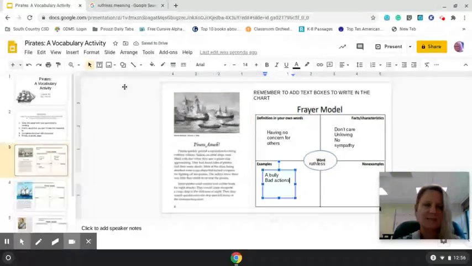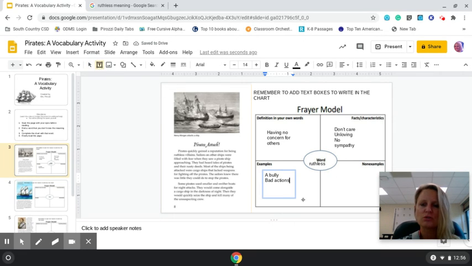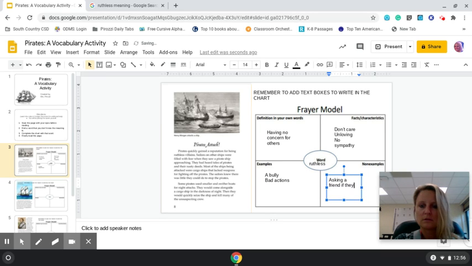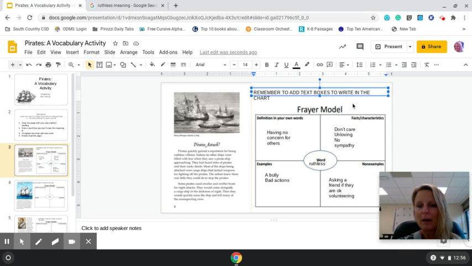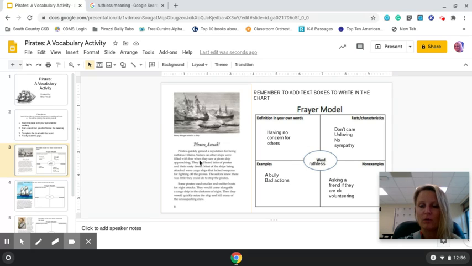Now, what are some non-examples? What's something that shows that you care? How about like asking a friend if they're okay? Volunteering, right? Like if you're volunteering somewhere, you are showing you care. You're not ruthless. Okay. So that's the first slide done. Now, I probably could have done more, right? I could have picked much more. So let's go back to present and show you what we did.